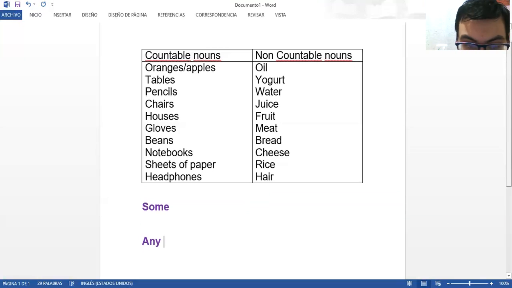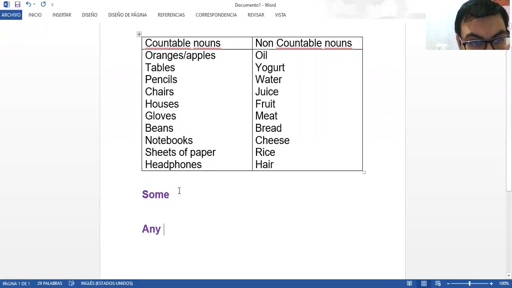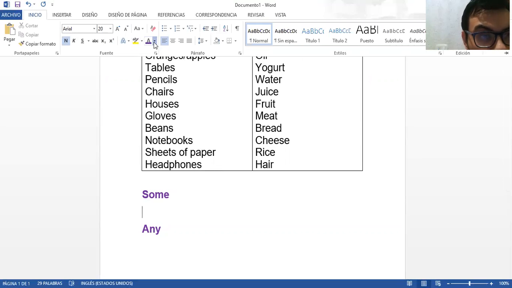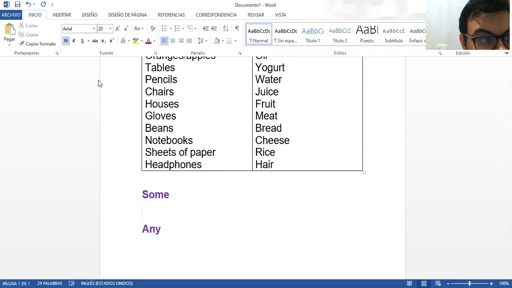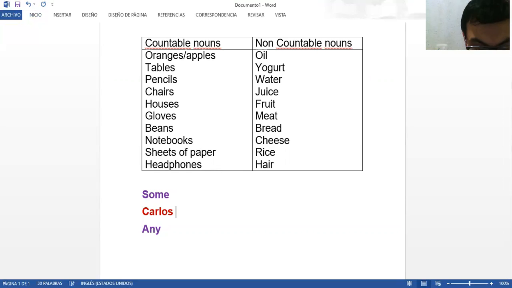Let's take the example with the oranges. I'm going to change the color again. So you can say, for example, Carlos has some oranges in his fridge.